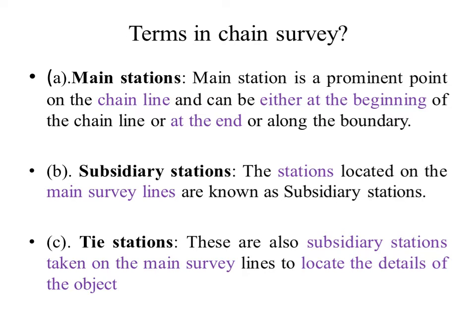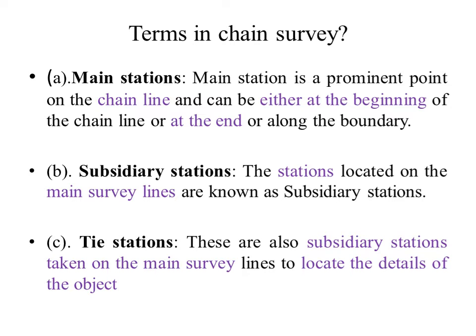We have main station, subsidiary stations and tie station. Then we will see what is the definition of main station. Main station is a prominent point on the chain line and can be either at the beginning of the chain line or at the end or along the boundary.